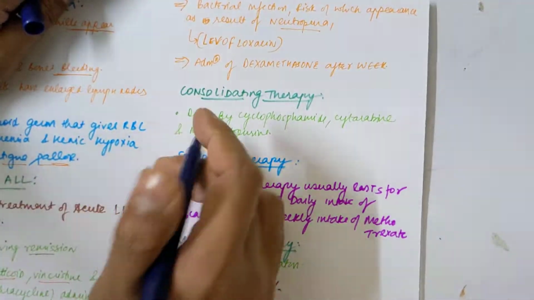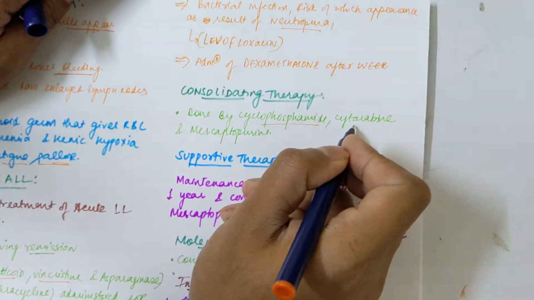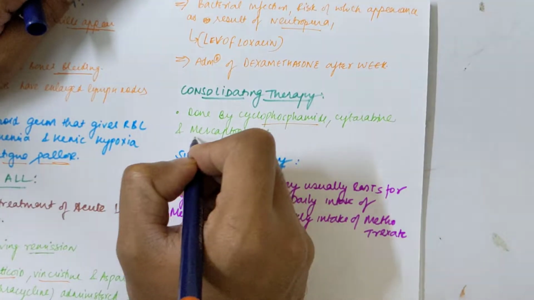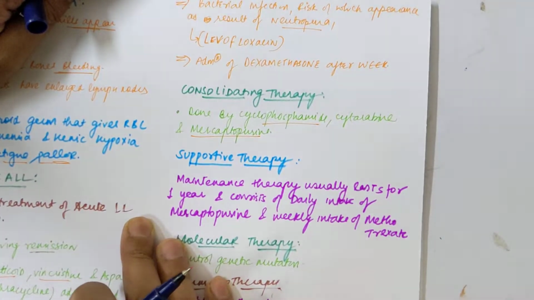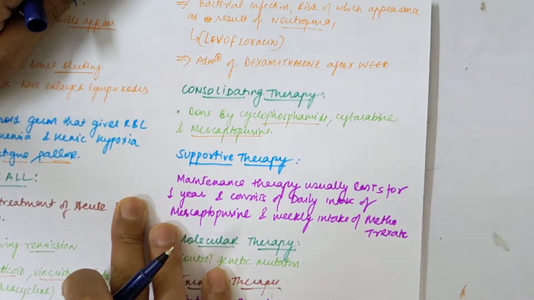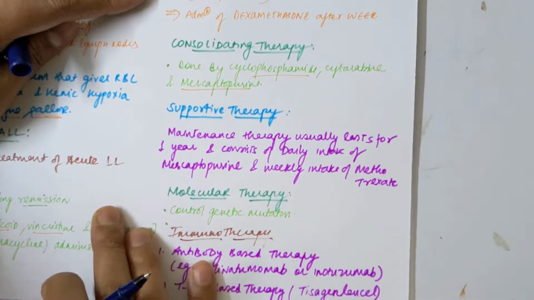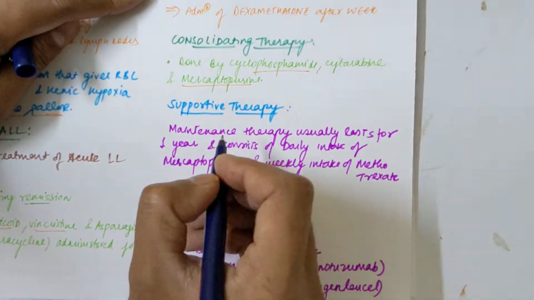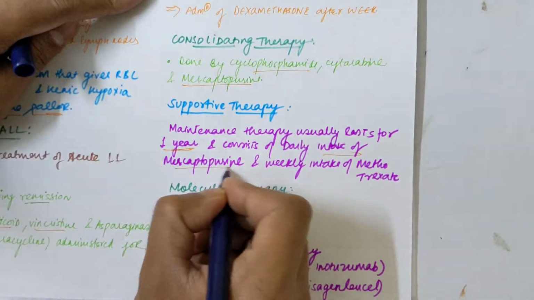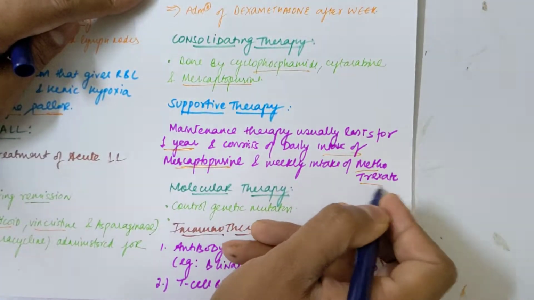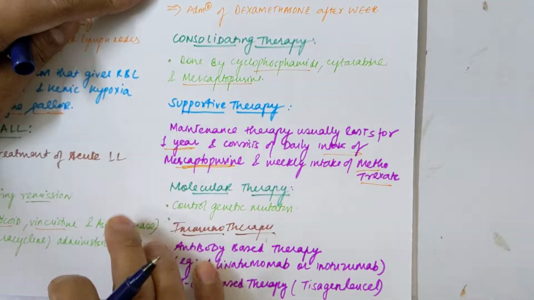Glucocorticoid. What is consolidating therapy? It is done by cyclophosphamide, cytarabine, and mercaptopurine. These are the three drugs involved in consolidating therapy for acute lymphoblastic leukemia. Now what is the supportive therapy? Maintenance therapy usually lasts for 1 year, and it consists of daily intake of mercaptopurine and weekly intake of methotrexate. These are the drugs involved as supportive therapy for 1 year.